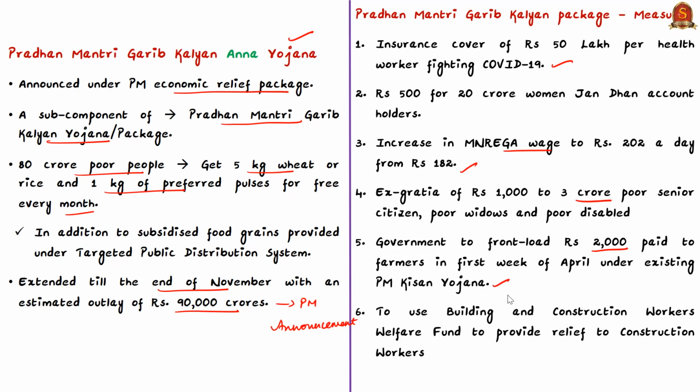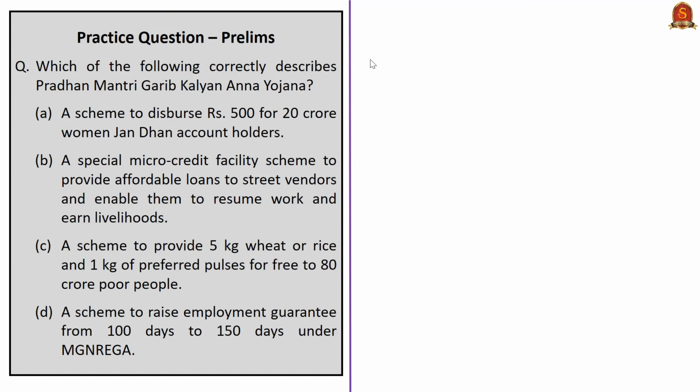And the central government has also given orders to state governments to use the Building and Construction Workers Welfare Fund to provide relief to construction workers. See, these are some of the efforts taken by the Government of India with reference to addressing the concerns of the poor population during the lockdown. Now, with reference to additional details related to the economic relief package, the National Food Security Act and Targeted Public Distribution System, we advise the viewers to watch The Hindu News Analysis on 15th May 2020. Now let's move on to the next part of the discussion.